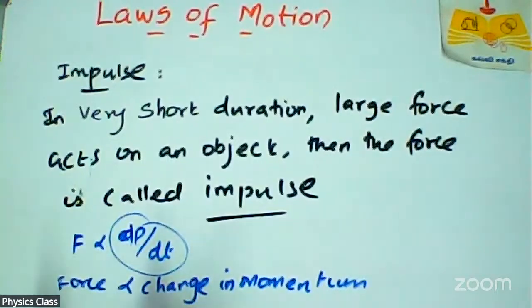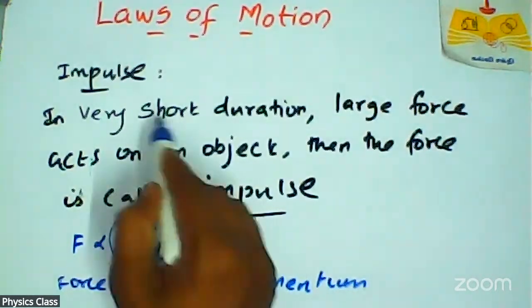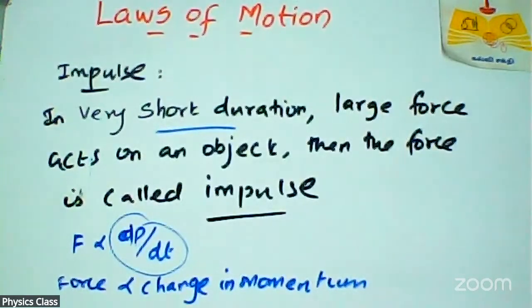So that force acts on an object in a very short duration. From Newton's second law, that force will change that object's momentum. Momentum means mass into velocity. So mass does not change, but the velocity changes.